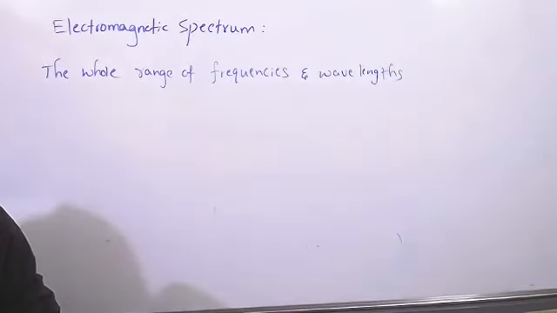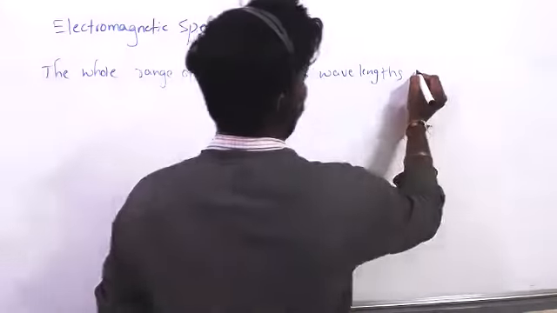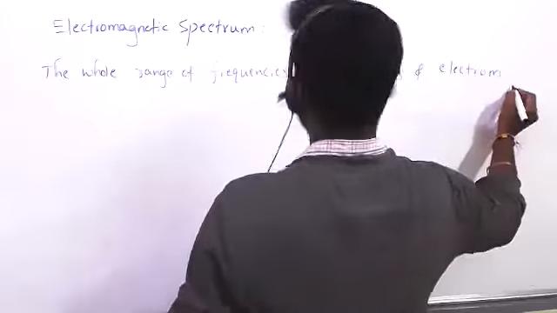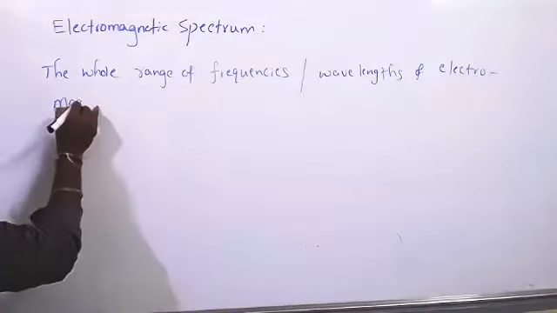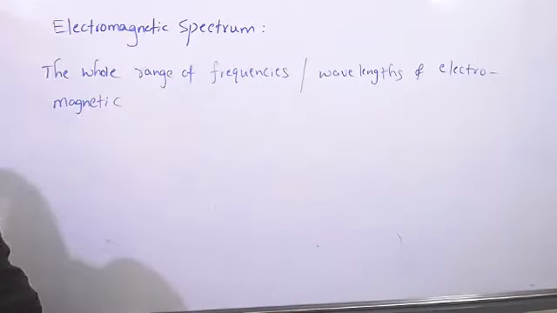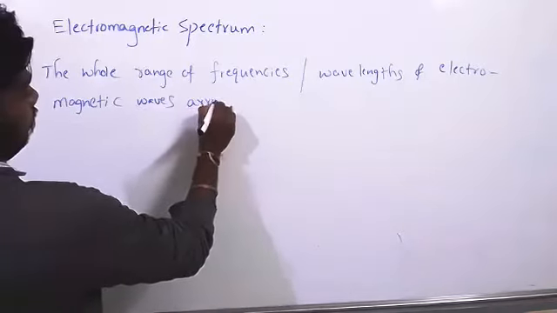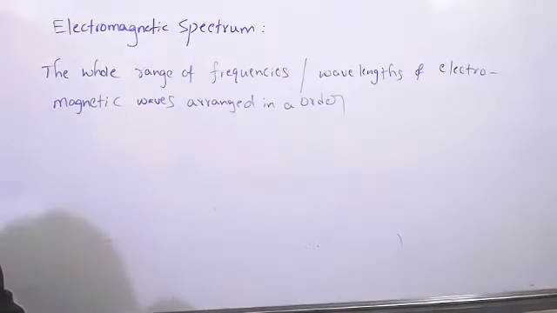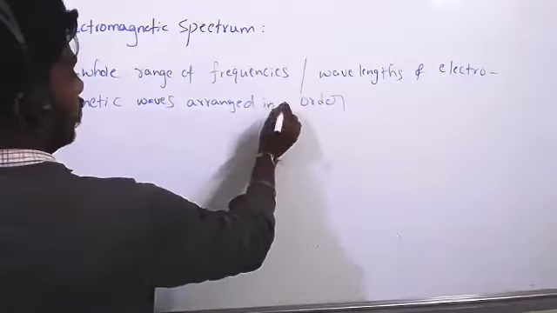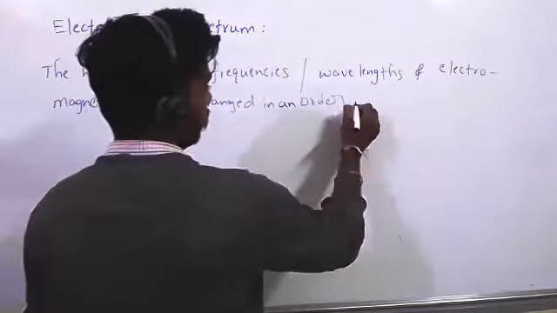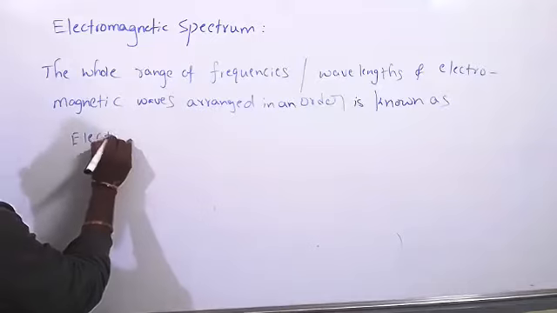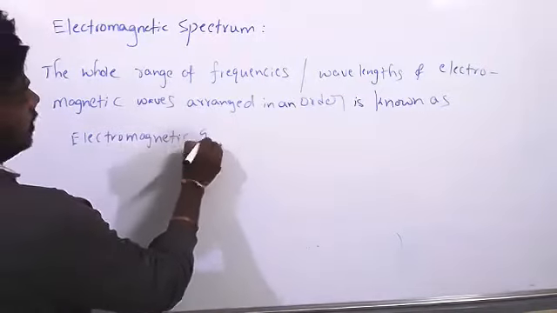The whole range of frequencies or wavelengths of electromagnetic waves arranged in an order is known as the electromagnetic spectrum.